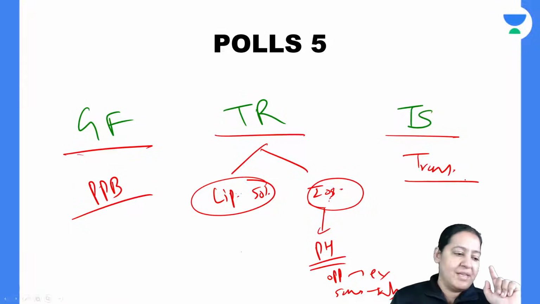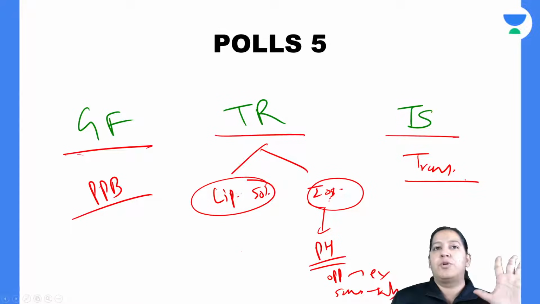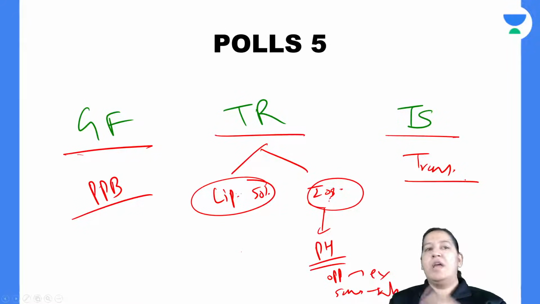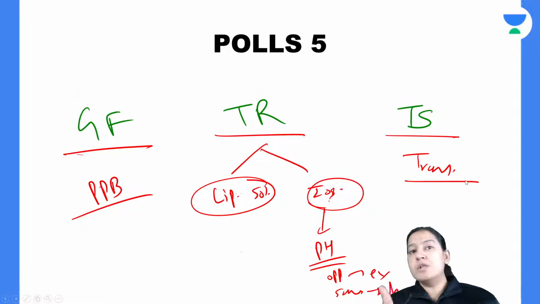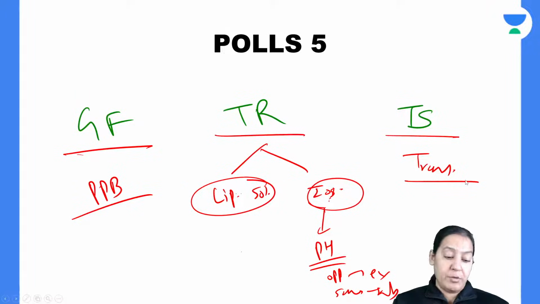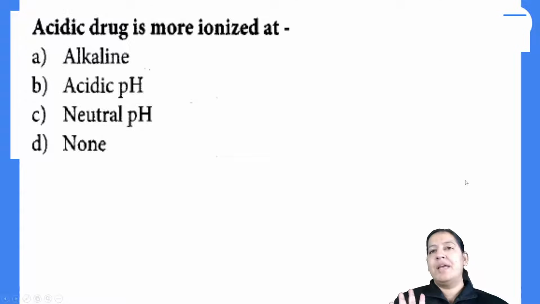For acidic drug, acidic transporter. For basic drug, basic transporter. So these are the criteria for the three, and you know the directions. If you know it, everyone give me a thumbs up. I would like to launch some polls and you all have to participate in the polls. The polls are really difficult. Give me a thumbs up. I'm waiting for your response. If you got it, we will launch some polls and move to the next topic. Everyone, please answer me in the chat box.